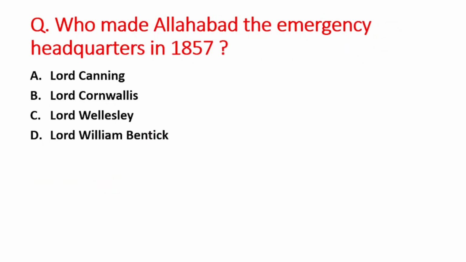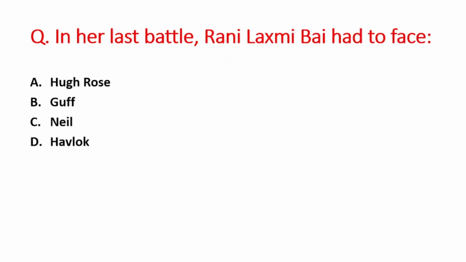Next question is, who made Allahabad the emergency headquarters in 1857? A option is Lord Canning, B is Lord Cornwallis, C option is Lord Wellesley, and D option is Lord William Bentinck. So right answer is option A, that is Lord Canning. Next question is, in her last battle, Rani Lakshmibai had to face A option is Hugh Ross, B is Gough, C option is Neil, and D option is Havelock. So right answer is option A, that is Hugh Ross.